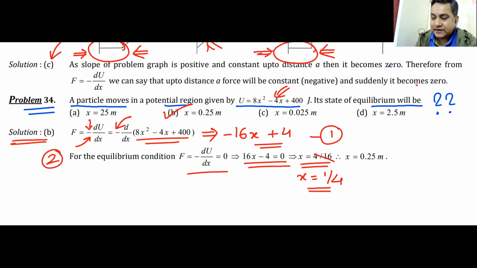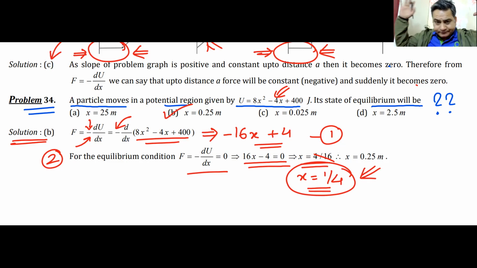Everyone got this? And as I said, I will add up a question for you to understand how things are done. You have an equilibrium happening at x is equal to 1 by 4. Everyone understands this? Now the question is, what type of equilibrium is it? As soon as I get into that question, that becomes a question of JEE Advanced.